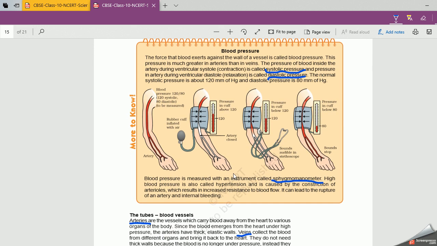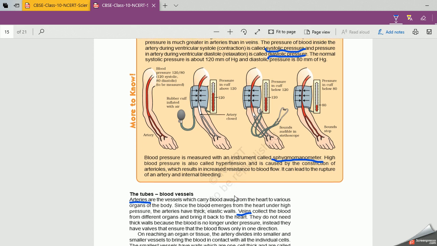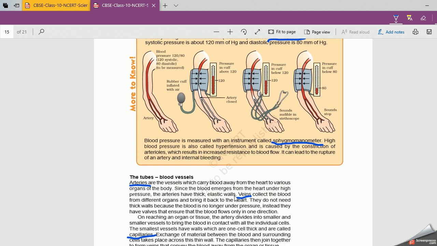Now, how will you measure the blood pressure? You have seen the machine for measuring blood pressure. What is that? It is the sphygmomanometer. Right? High blood pressure is known as hypertension. Right? If the blood flows with a high pressure, it can lead to rupture of an artery and internal bleeding. So, both high as well as low blood pressure are very harmful for our body. We should maintain our blood pressure.